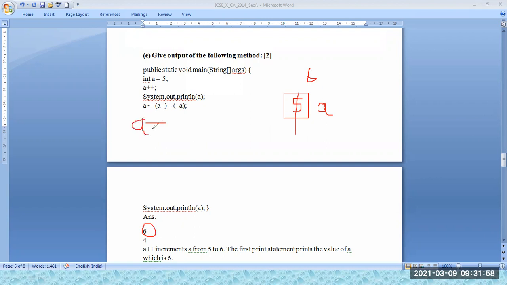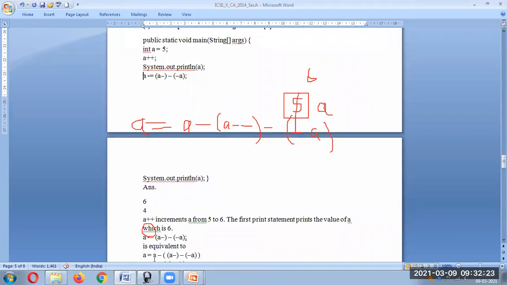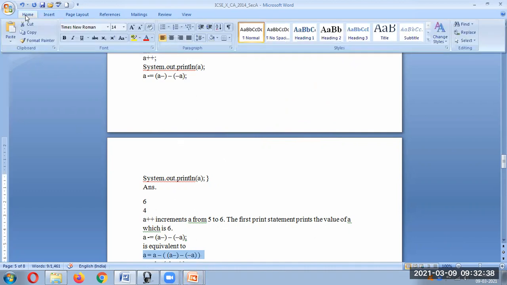A is equal to A minus bracket A minus minus minus, then I think minus A is there. Okay, we can just check over here. Okay, so same thing is written. Here it is only A minus, it's not double minus, minus and then minus A. So as you can see here, this is what is the expression. I'll clear this.